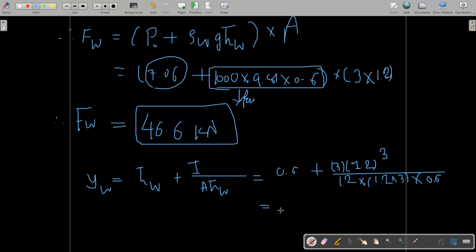So when you solve, it comes to 0.8 meter. This is 0.8 meter from where? From the oil-water interface.